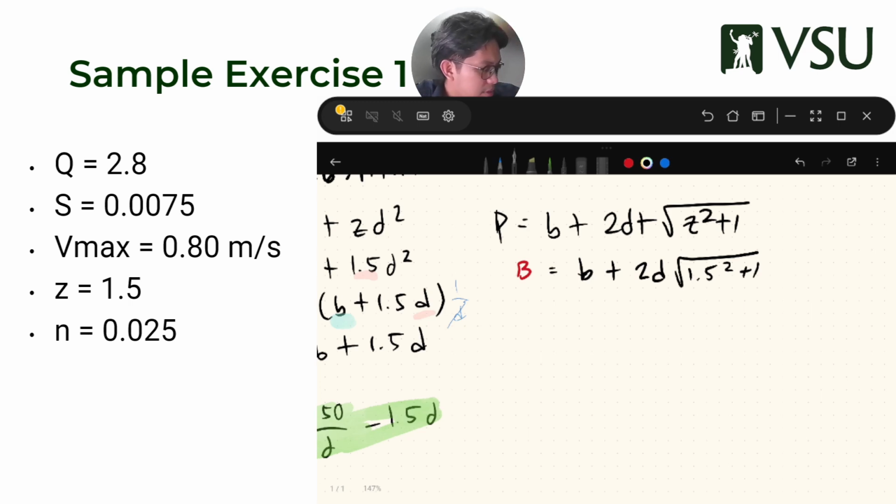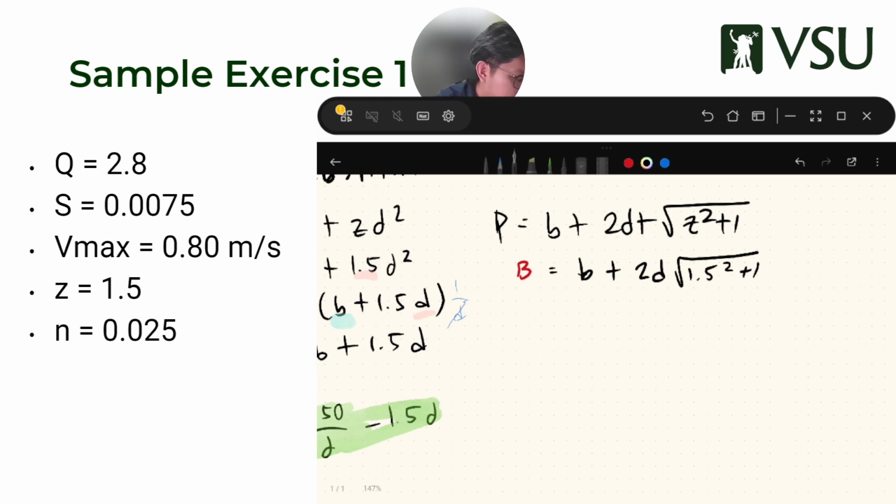Am I using the right Z? Because of the square root, I forgot the term for radicand. The radicand, tama ba? Please correct me in our lecture. Because I know it's a radical.